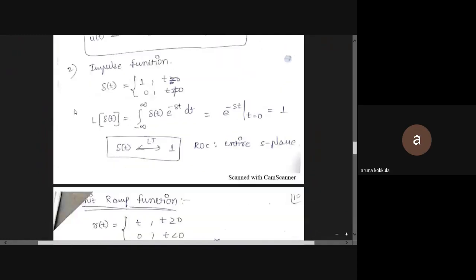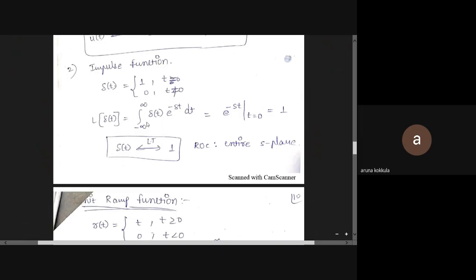The second function is the impulse function. The impulse function is equal to 1 only at t equal to 0, and 0 at all other values. So the Laplace transform of delta(t) is the integral from minus infinity to infinity of delta(t) e^(-st) dt.